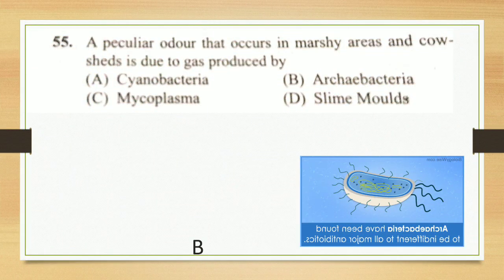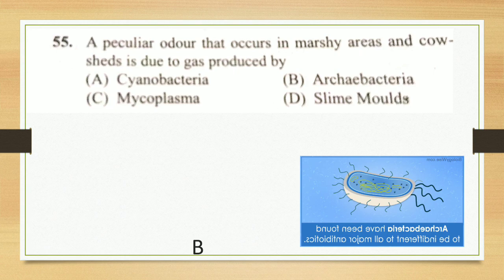Next question. A peculiar odor that occurs in marshy areas and cow sheds is due to the gas produced by: cyanobacteria, archaebacteria, mycoplasma, and slime molds. When you enter a cow shed, or see stagnant water, you notice a smell. It is due to the bacteria called archaebacteria.